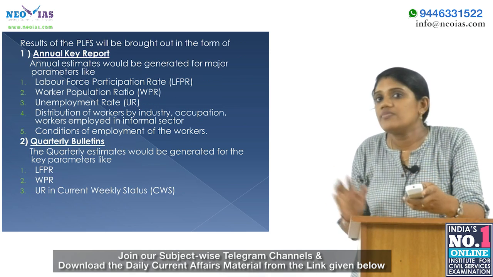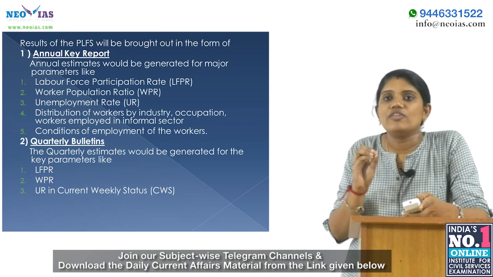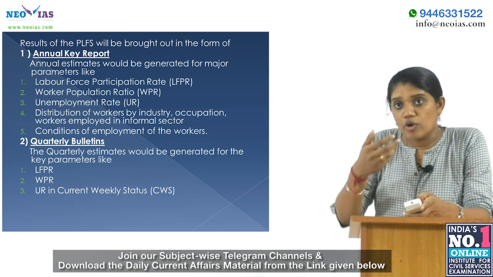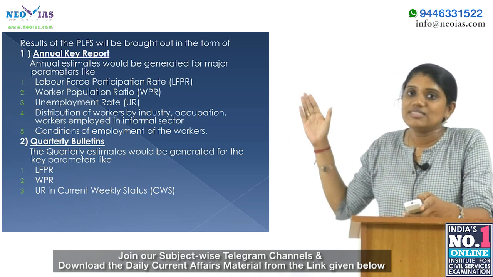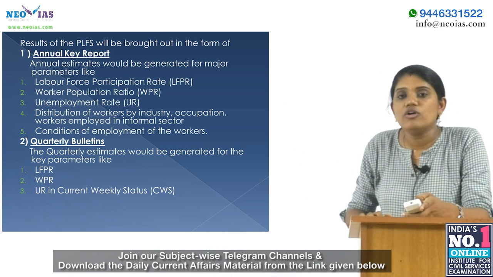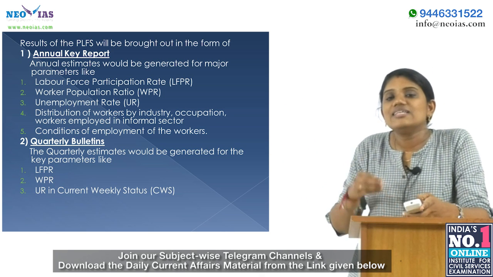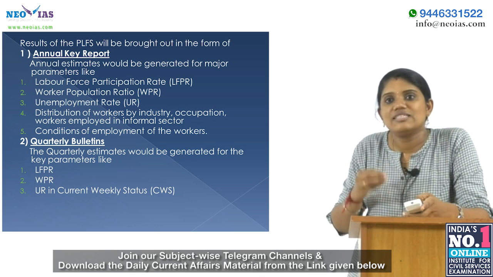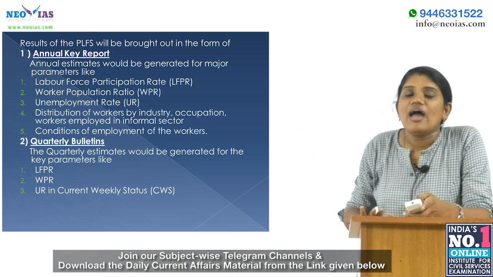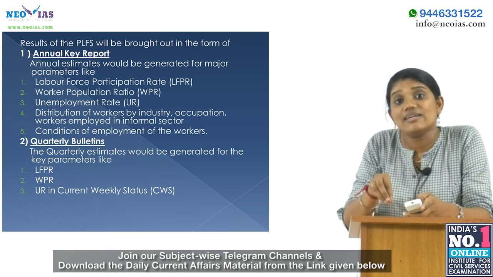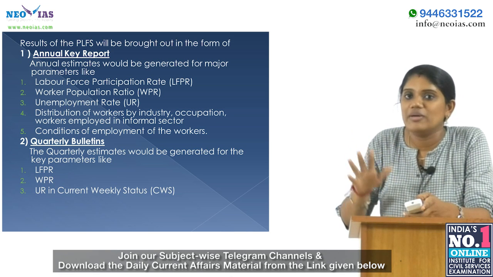Okay, let's see the results of the PLFS. It will be brought out in the form of two things: the first one is the annual key report and the second one is the quarterly bulletin. The annual key report is estimated annually, and it is estimated both in rural and urban areas.